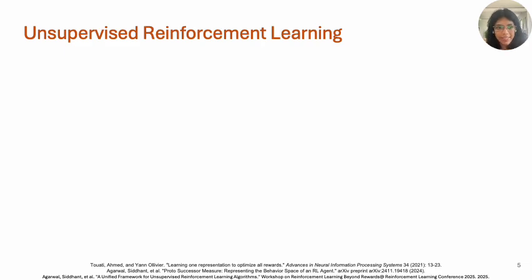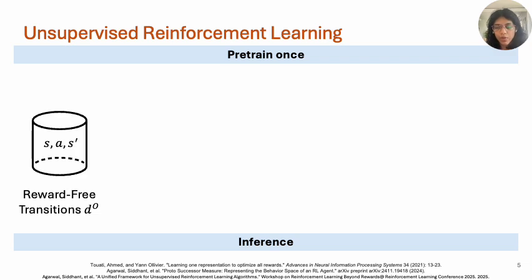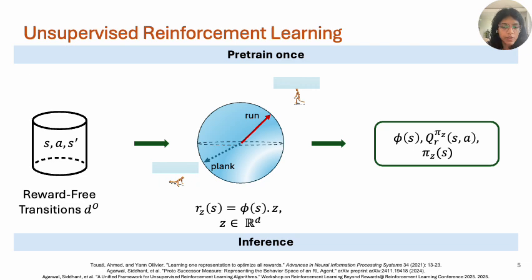This is where unsupervised RL comes in. It has a pre-training phase and an inference phase. In the pre-training phase, we take reward-free transitions and we define a set of reward functions that are in the linear span of learned state features. This means our reward function is a dot product of features and a latent vector z. For each such z-defining reward function, we learn a z-conditioned policy that optimizes the associated reward function. We call the z-latent space the skill space of the agent.